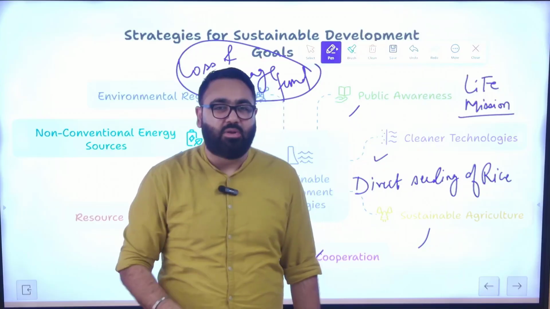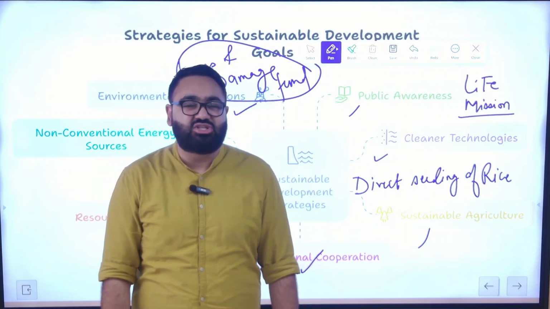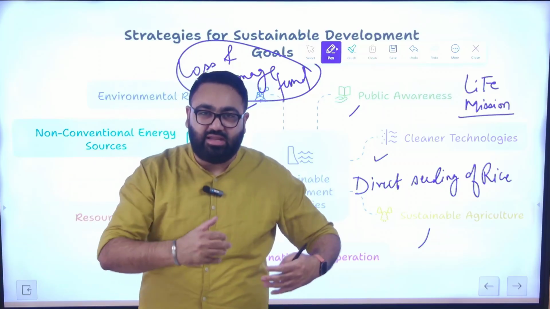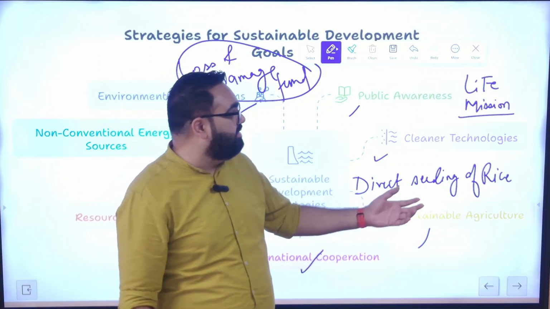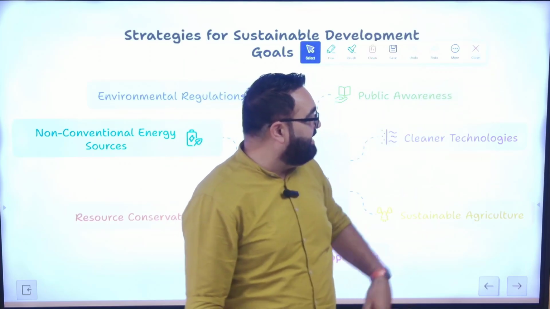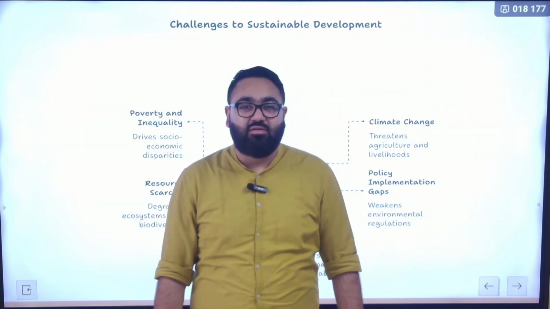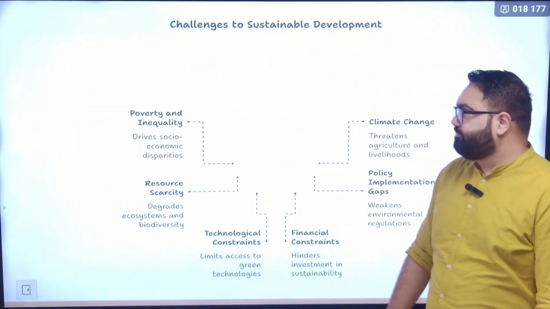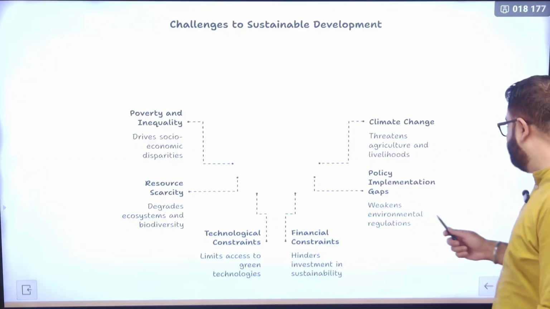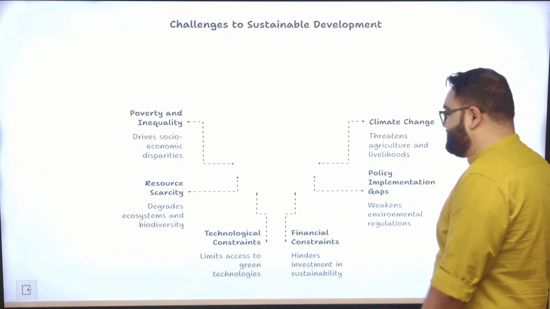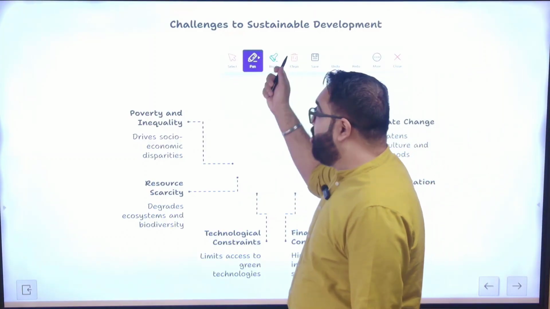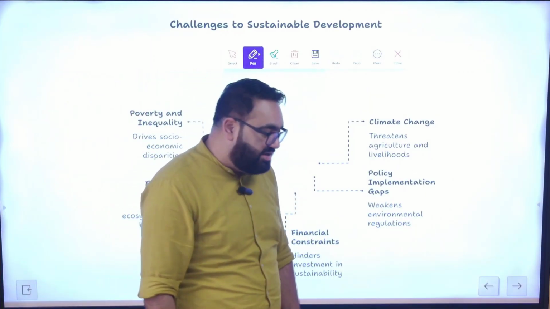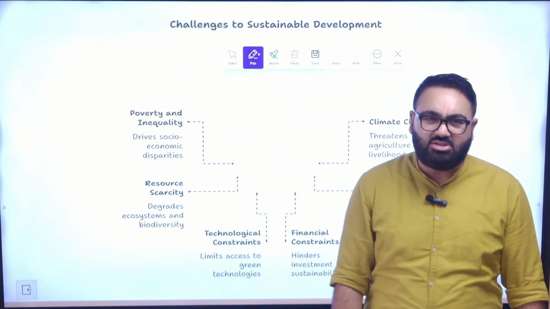This is just one example of what the government is trying to do by pushing the farmers towards better techniques, towards those areas where they would be able to make better decisions, and the agriculture itself will become far, far, far more sustainable. Now, having said that, there are obviously challenges associated with sustainable development. If there were no challenges, everyone would be doing it, right? The reason why many countries are not able to do that is because of challenges.